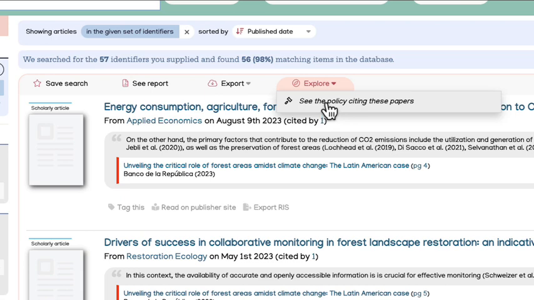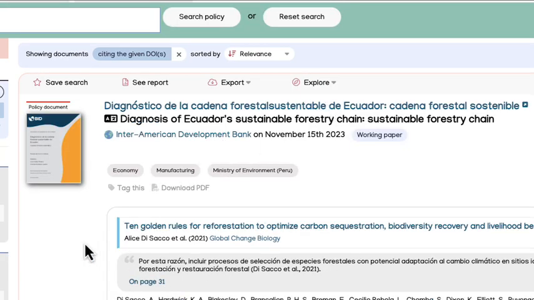So we know they'll be relevant to our topic area because they've been cited. So here we've got almost 600 policy documents which have cited one of the scholarly articles that we have searched for and identified as relevant to our subject area. So I think it's a really useful way of adding depth, adding breadth to a research topic and a systematic review.